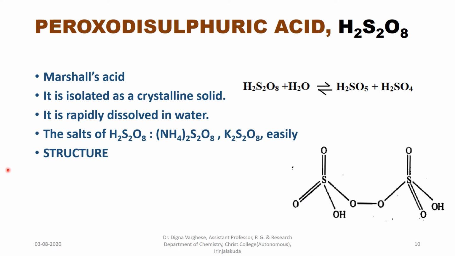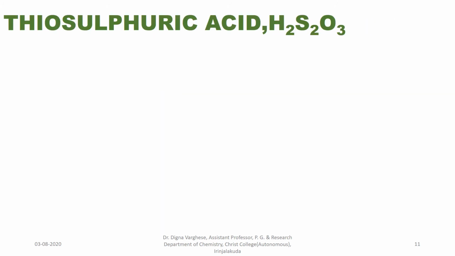Structure: it is a peroxo acid, so it has an oxygen-oxygen linkage, and it is peroxodisulfuric acid. It has 2 sulfuric acid units, so it is known as peroxodisulfuric acid. Thiosulfuric acid, its molecular formula is H2S2O3.